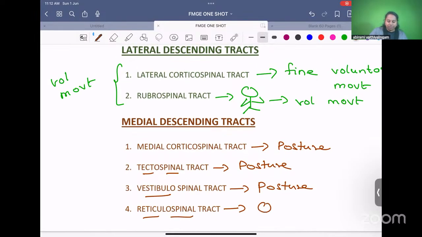Reticulospinal, this can cause extension of all four limbs. Rubrospinal, flexion only of the upper limb. Reticulospinal, extension of all four limbs. So if I extend all four limbs like this, that is also a posture. So this also helps in posture regulation.